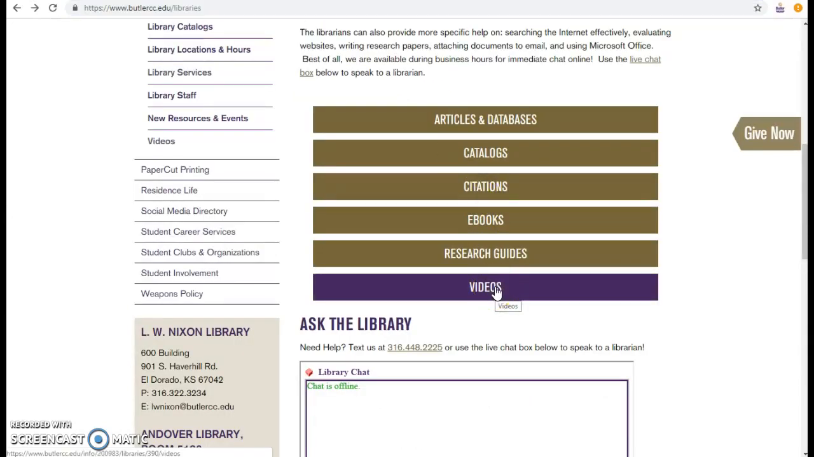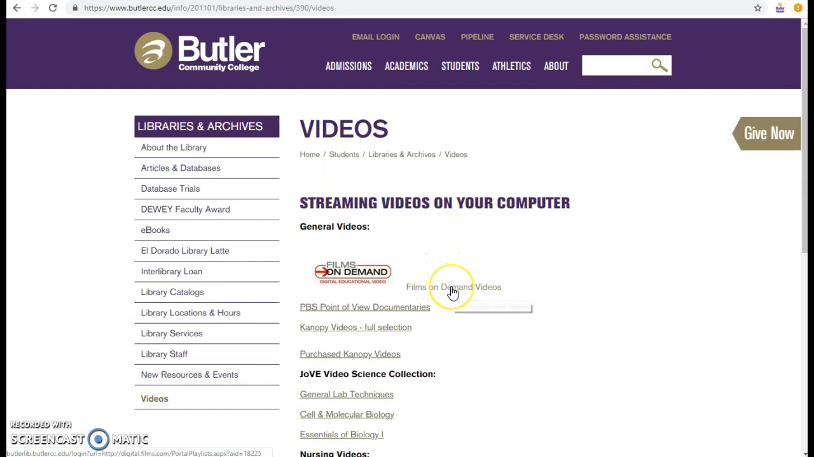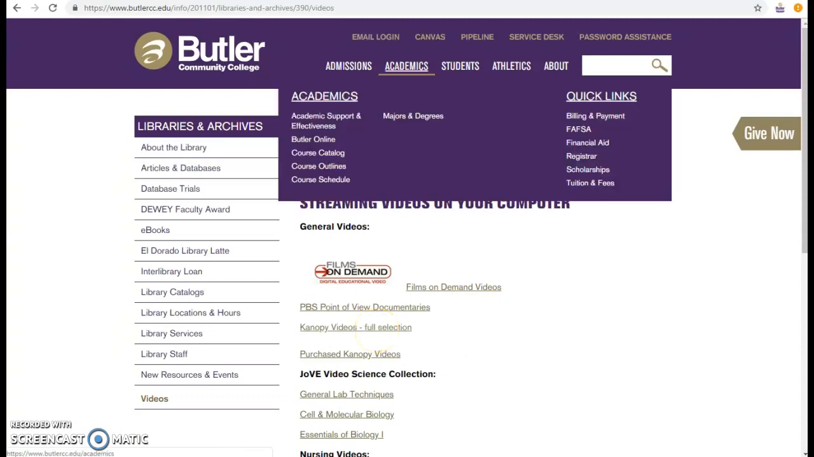If you click on the Videos bar, Films on Demand offers an abundance of videos from respected publishers. It also offers transcripts so that you can pull quotes and get a hard copy for your sources. Canopy also offers movies and documentaries.